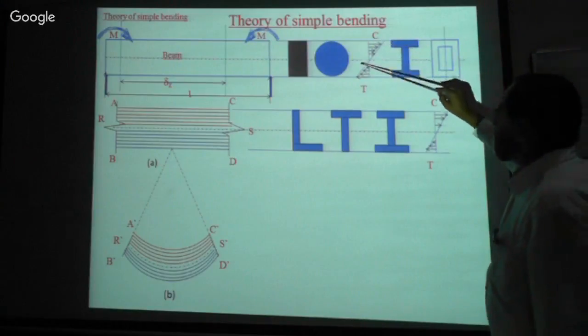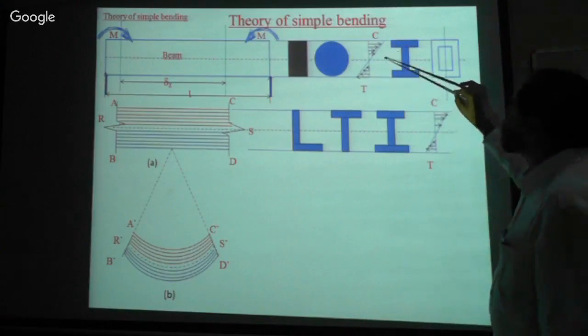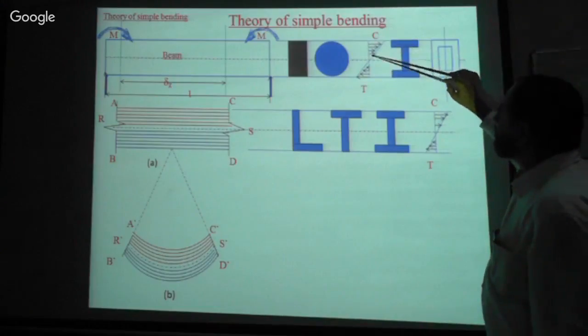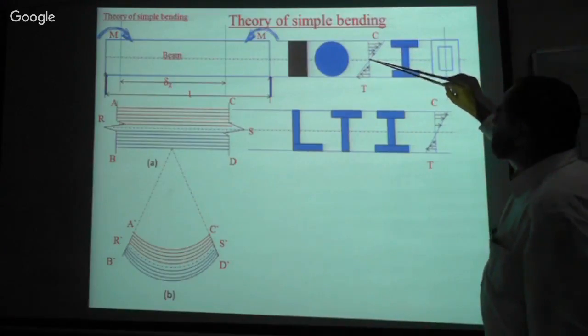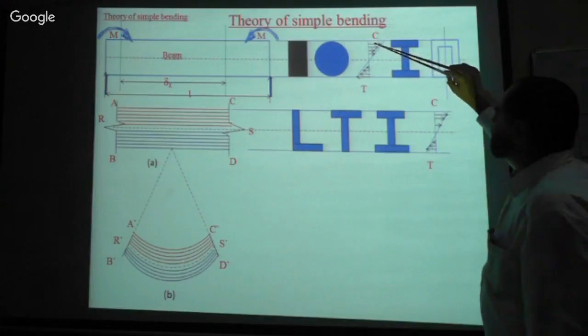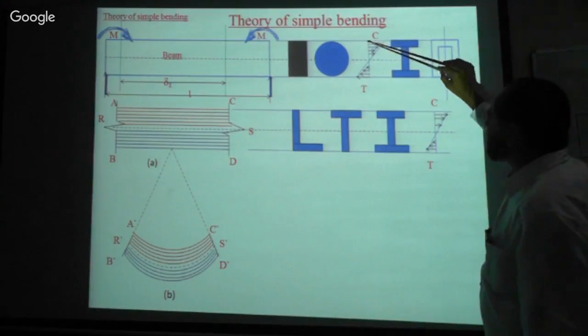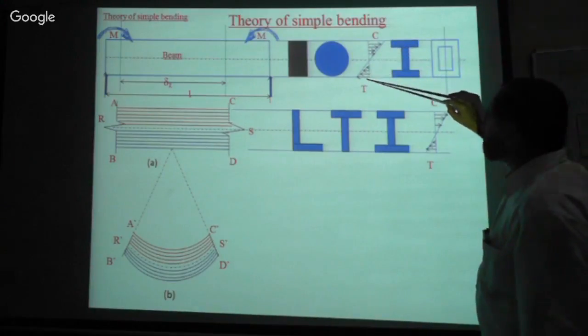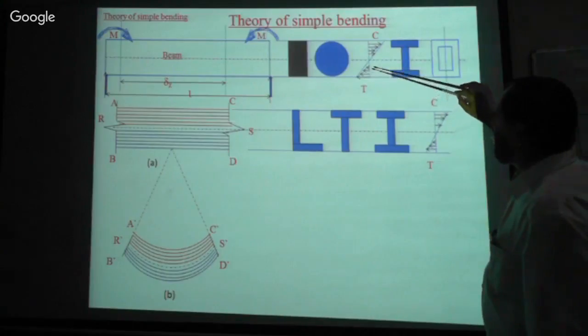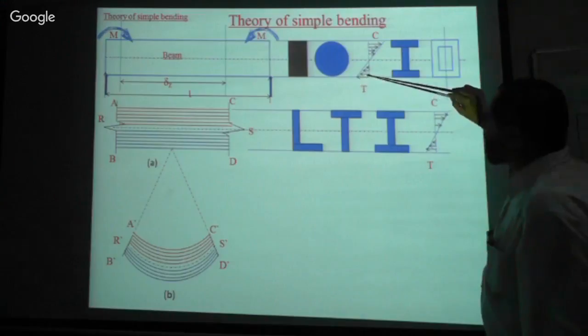This is how we can plot. Above the neutral axis, not all the layers are suffering the same compression, and this is the maximum compression. Similarly, at the bottom, it is the maximum tension.